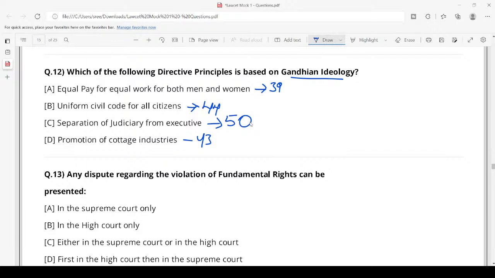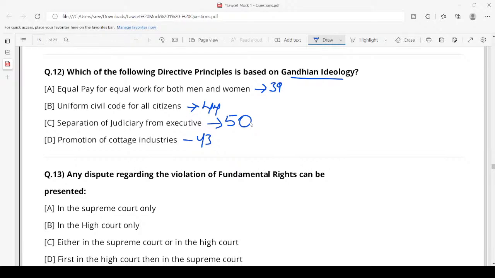Okay. Next, PIL stands for public interest litigation. We are going to discuss public interest litigation in the upcoming chapters. So public interest litigation is again a judiciary evolved doctrine and it is not mentioned in the original Constitution.